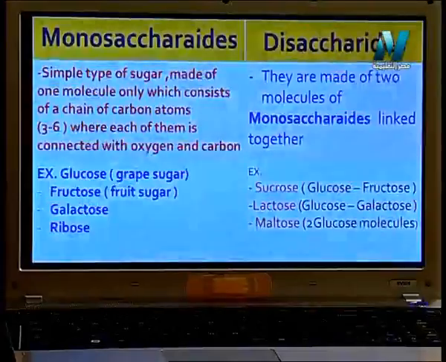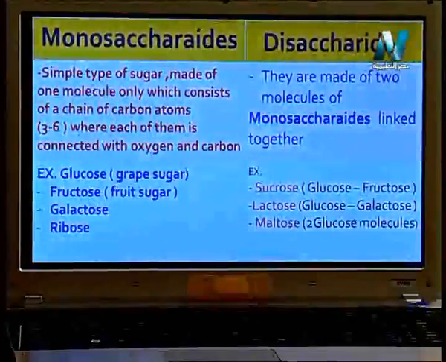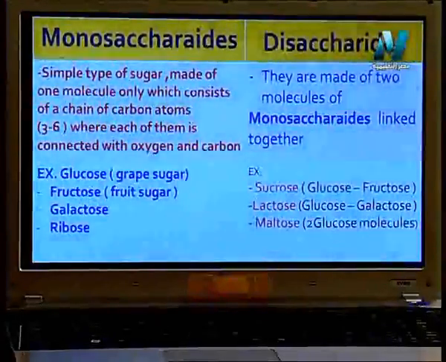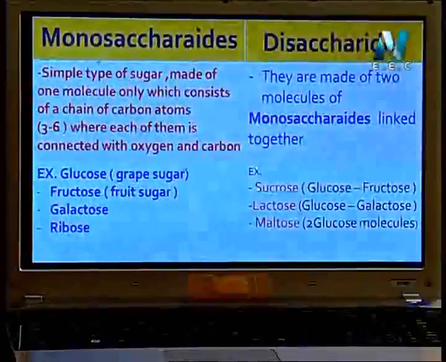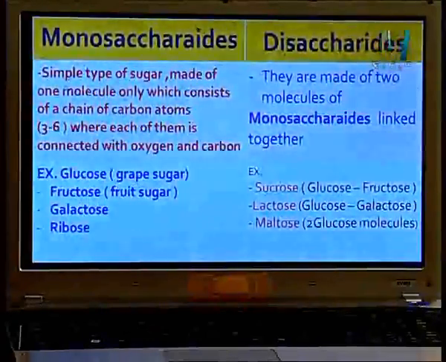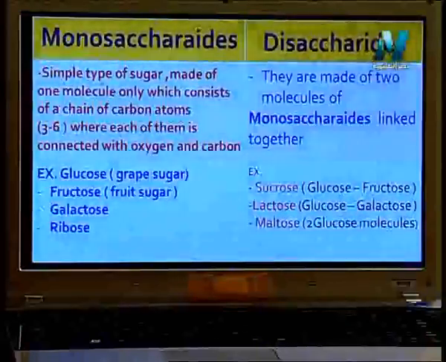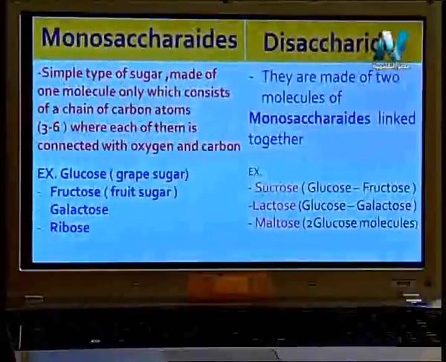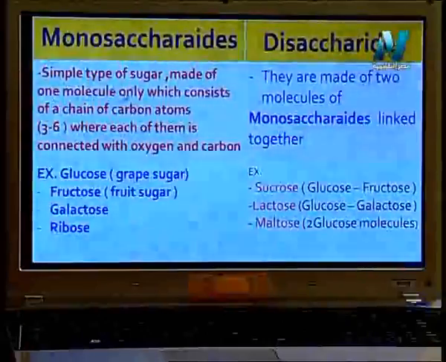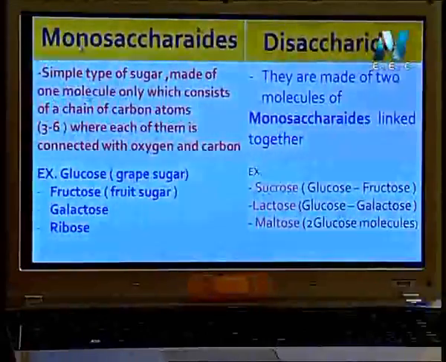Let's compare monosaccharides and disaccharides in more detail. Mono means, as I said before, a simple type of sugar made of one molecule. Only one molecule.